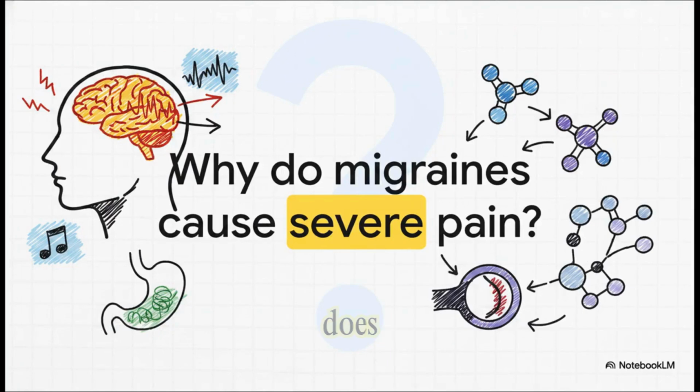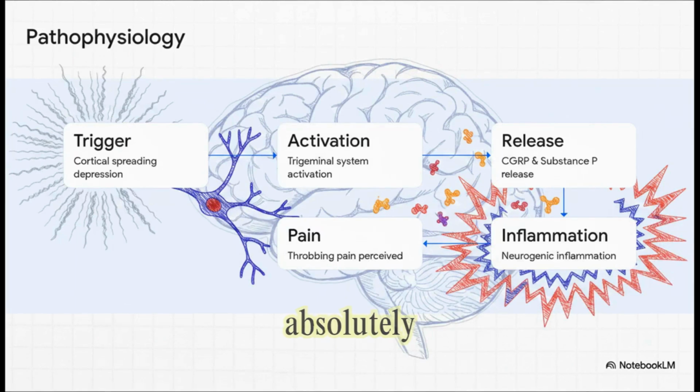So why exactly does a migraine produce a severe, unilateral throbbing headache, which is often preceded by an aura, and accompanied by awful things like nausea and photophobia? And more importantly for us, how do our drugs actually intervene? For decades, we thought of this merely as a vascular headache. But today, the crucial thing you need to remember is that we absolutely must frame the migraine as a complex neurovascular disorder. Examiners absolutely love this step-by-step pathophysiology pathway, so please commit this sequence to memory.